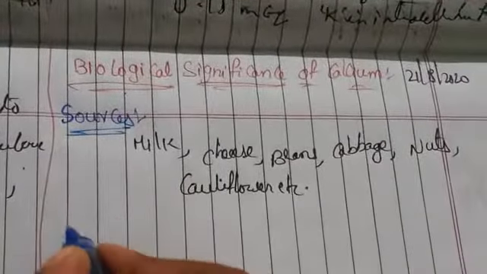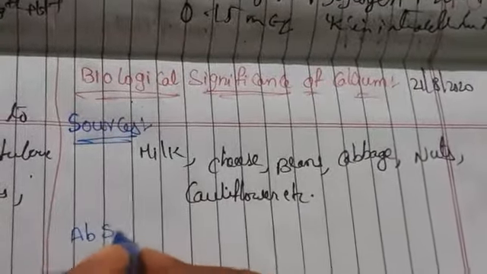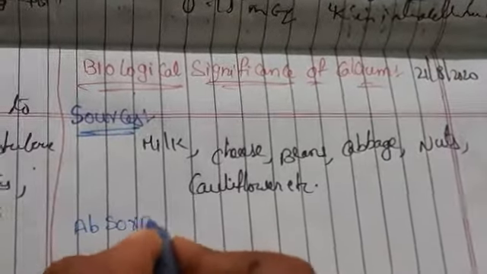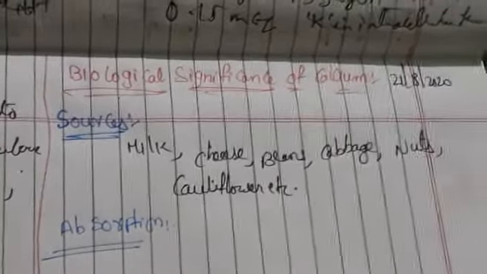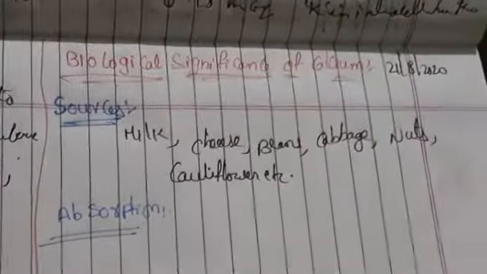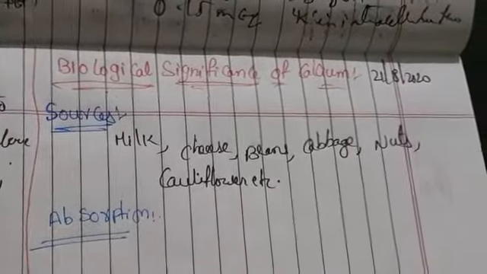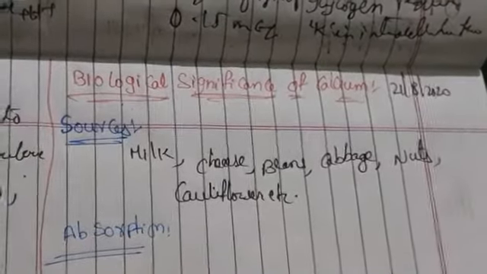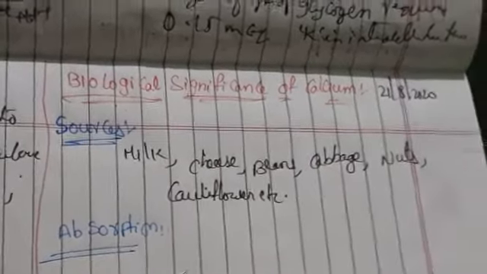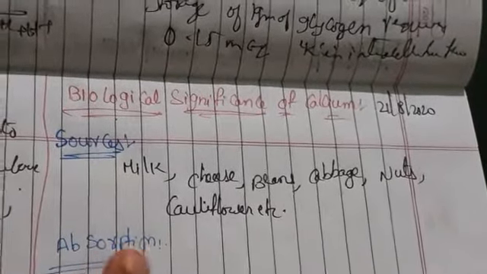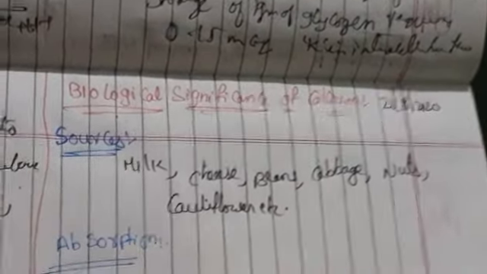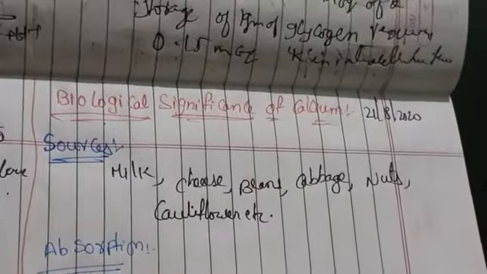So how is it absorbed? Let us see the next one, absorption. Generally calcium is taken in our diet as calcium phosphate, calcium carbonate, calcium tartrate and oxalate. It is mainly absorbed in the small intestine. And vitamin D promotes the absorption of calcium from the intestine.